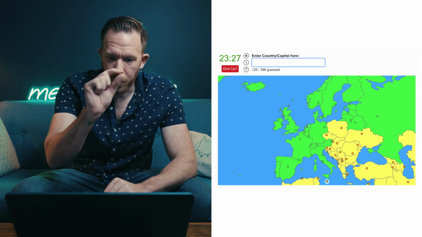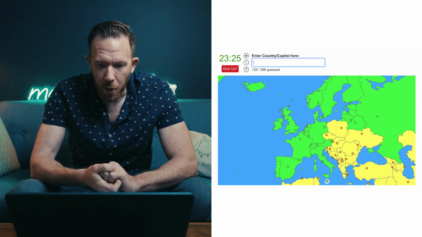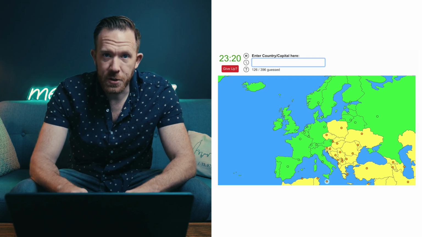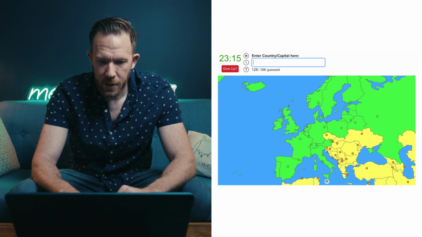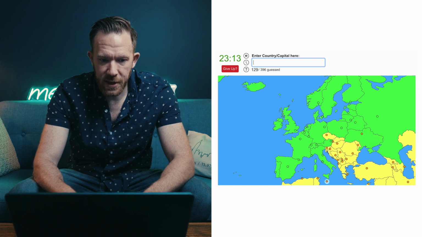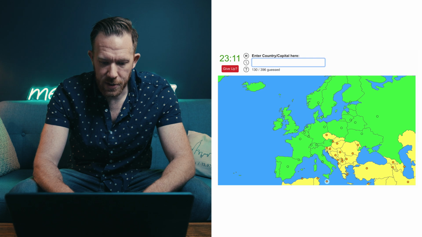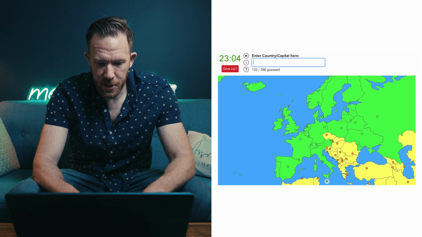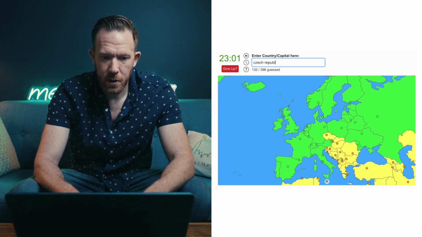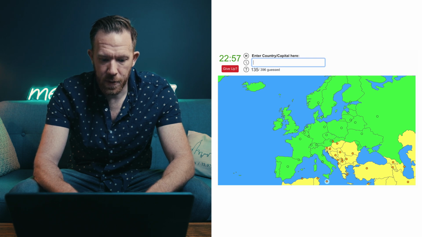That takes care of that little snippet of land between Poland and Lithuania, which is where St. Petersburg is. We have Poland, Warsaw, and then Ukraine is Kyiv. Next to that is Moldova, and that's Chisinau. Then tucked into Germany is the Czech Republic, Prague. Next to that, Slovakia, and that is Bratislava.